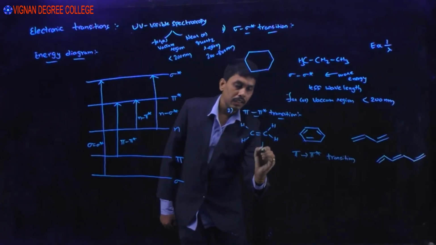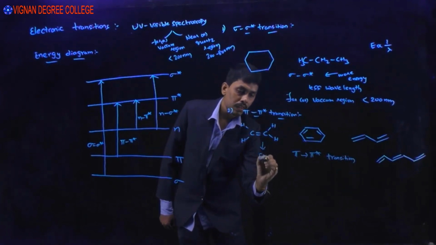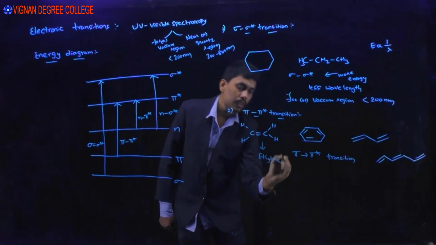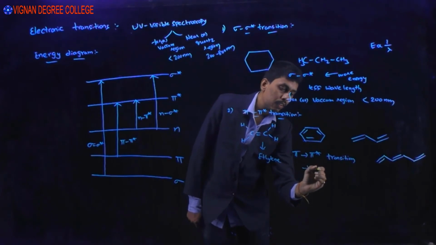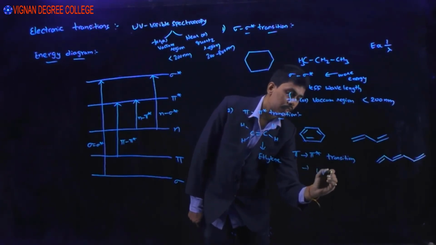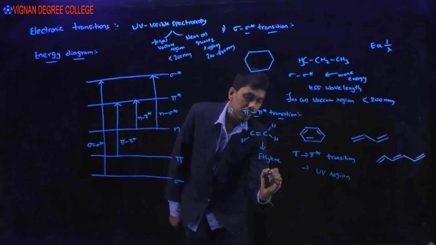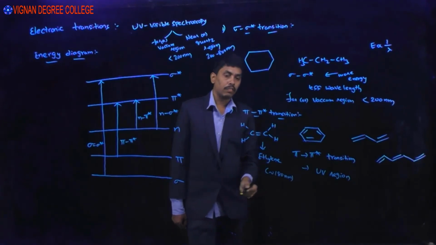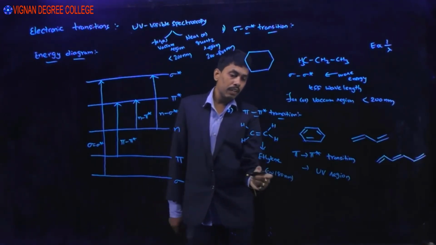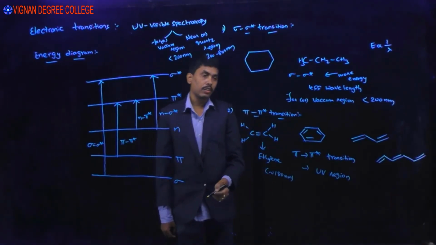Except ethylene, the other molecules will fall into the UV region or near UV region, but only ethylene undergoes the pi to pi star transition with lambda maximum at 180 nanometers.